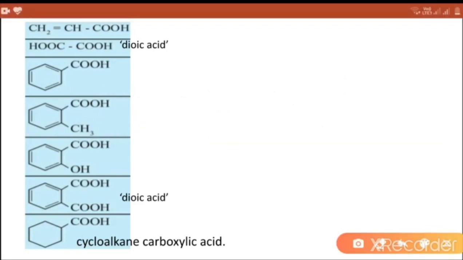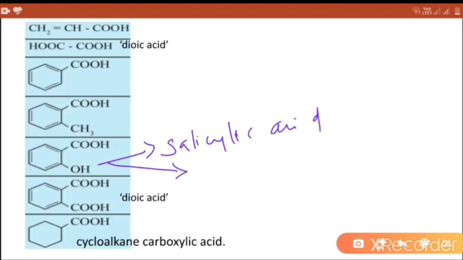Next compound, common name salicylic acid, and IUPAC name 2-hydroxy benzoic acid.